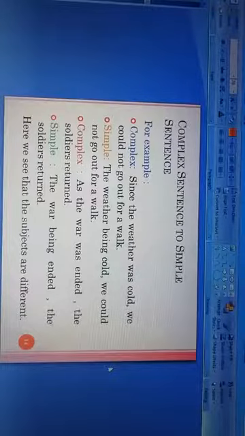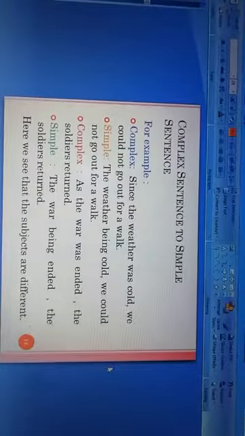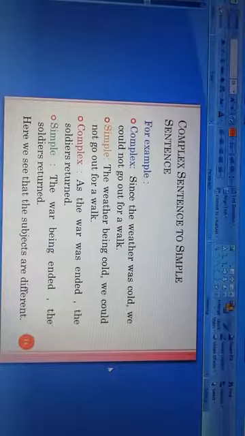The second example, complex sentence: As the war was ended, the soldiers returned. When we transform it into a simple sentence, what will it be? The simple sentence will have the war, that is the subject, and then verb plus ing.